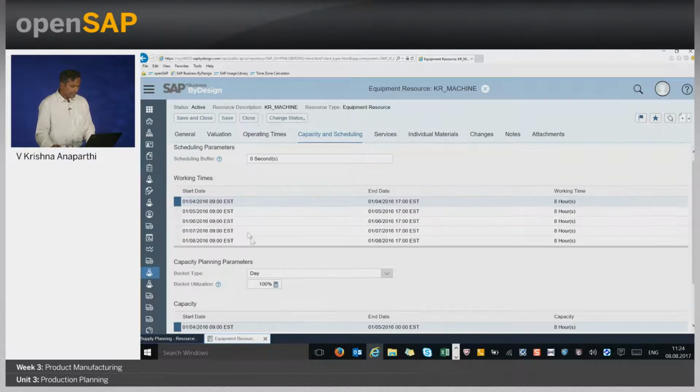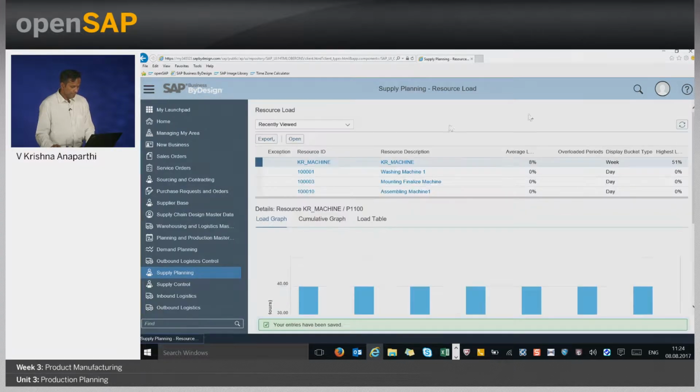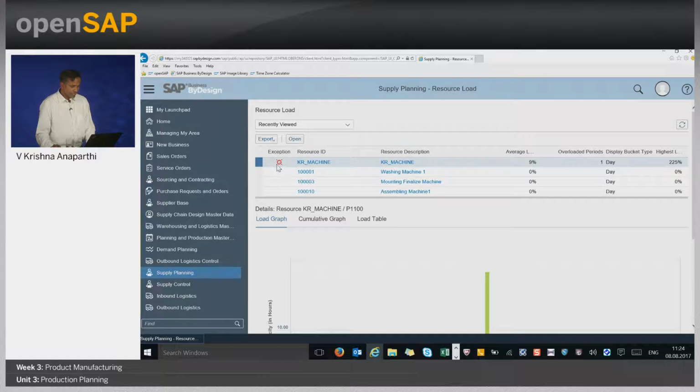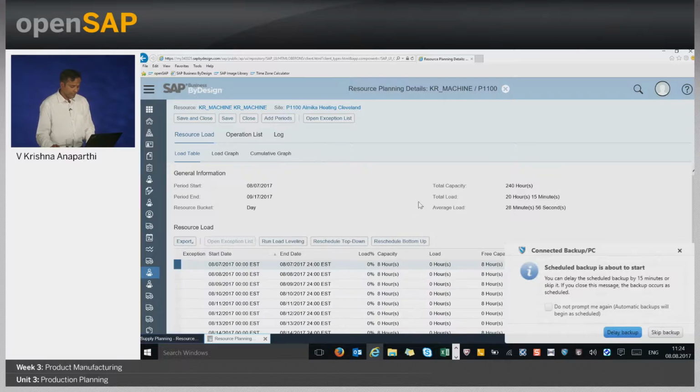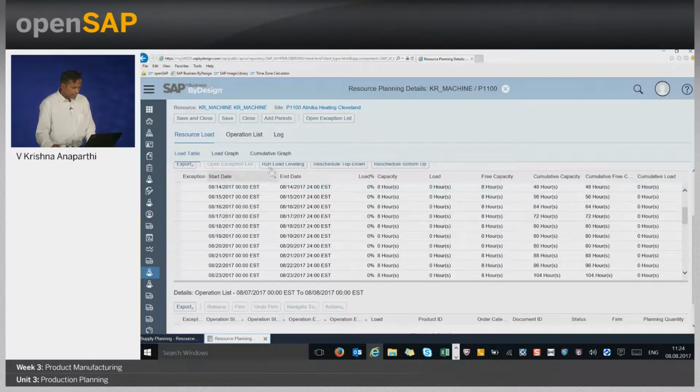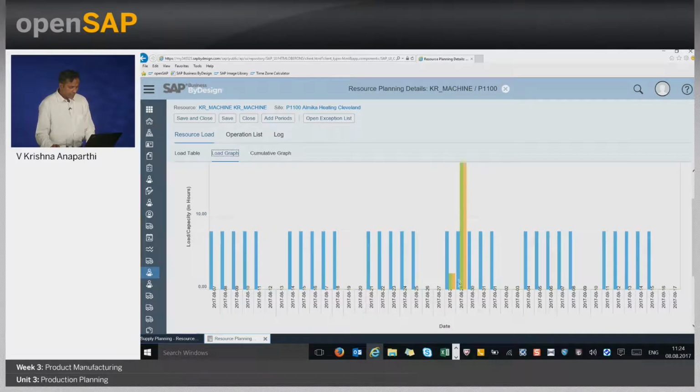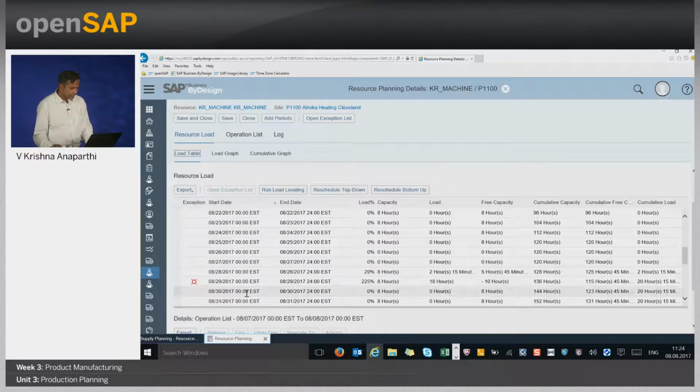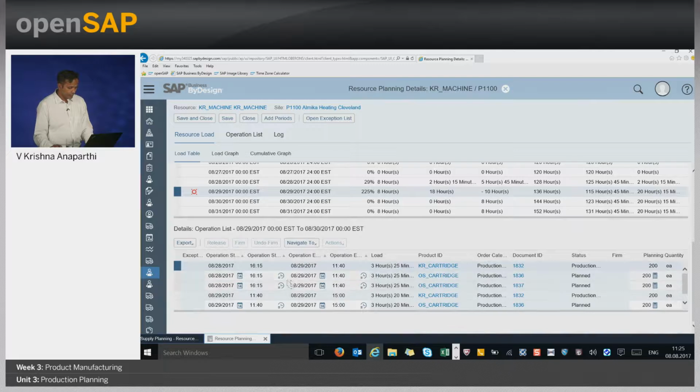So, since I made the data at a daily level, let us go back and check the resource. I will just navigate back and see, I already got the exception because at a daily level there is some kind of overload. Let us quickly check in the system, and I can check it in the load graph as well. The system tells me on this particular day, 29th of August, there is an overload, because there are 2 proposals that got created which are creating the overload. I can also see on that date what are the various proposals that created the overload. We can see that there are multiple proposals which are creating overload on this particular resource.